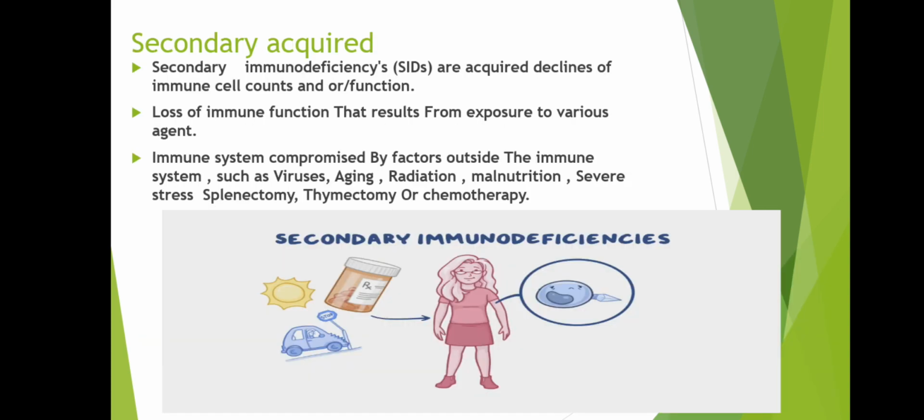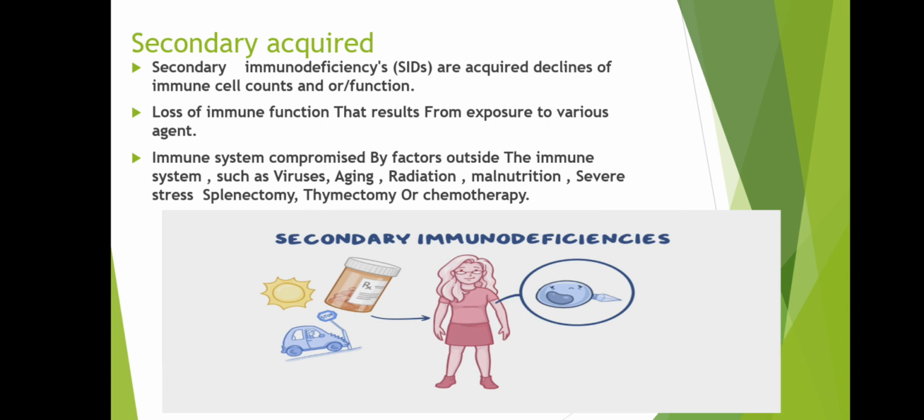Okay, let's proceed to the secondary, acquired, or secondary immunodeficiency. Secondary immunodeficiencies or SIDs are acquired declines of immune cell counts and/or functions, loss of immune functions that result from exposure to various agents. The immune system is compromised by factors outside the immune system such as virus, aging, radiation, malnutrition, severe stress, splenectomy, thymectomy, or chemotherapy.